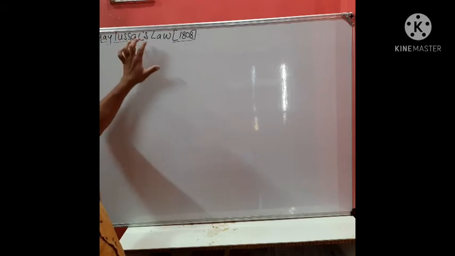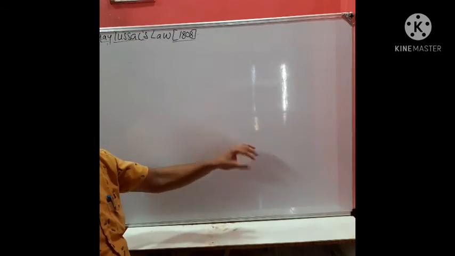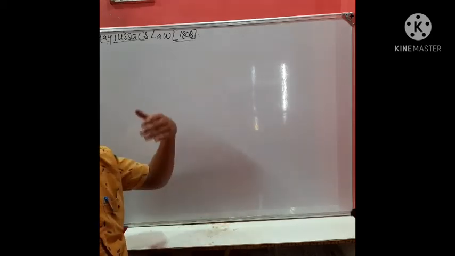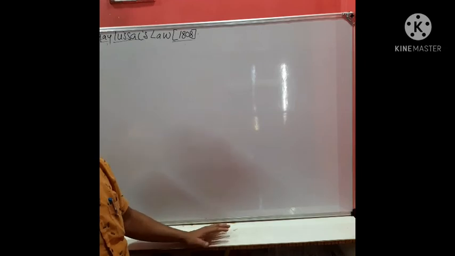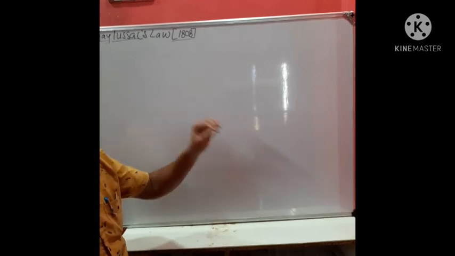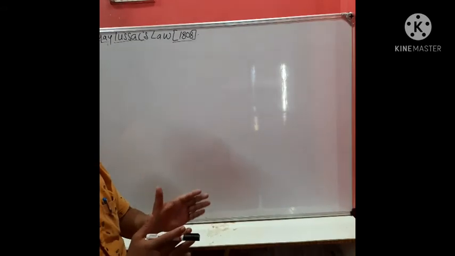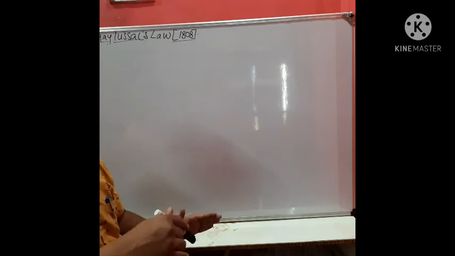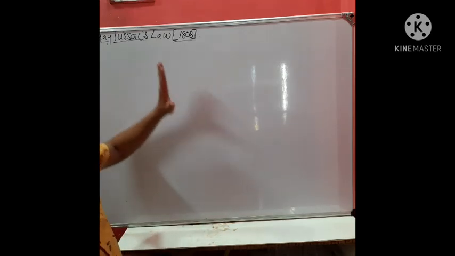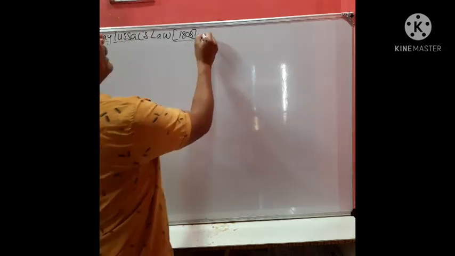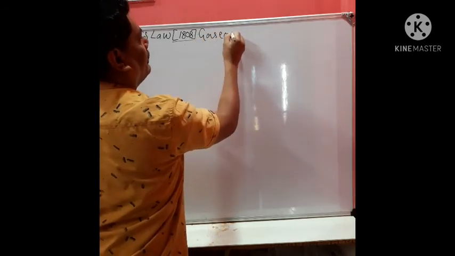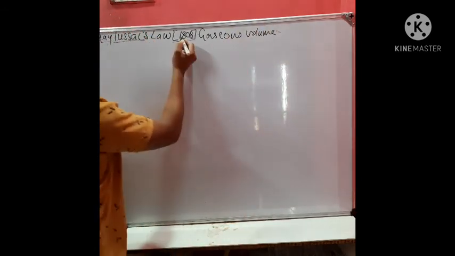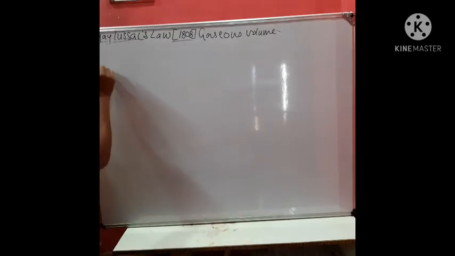Actually, Gay-Lussac studied various reactions involving gaseous reactants, and if they form gaseous products, what will be the ratio or proportion of the reactants, and the relation between the reactants' volume and the product's volume. So this is related to gaseous volume. According to this law, which was given in 1808,